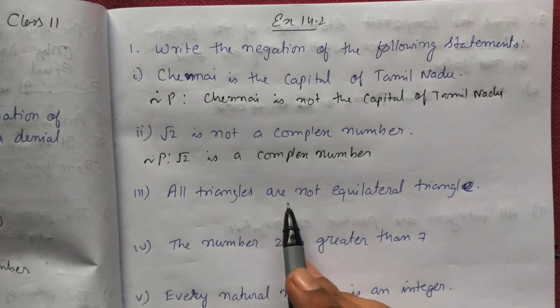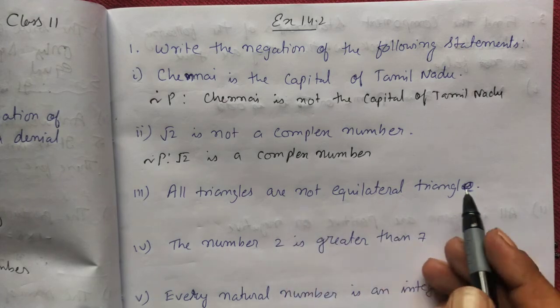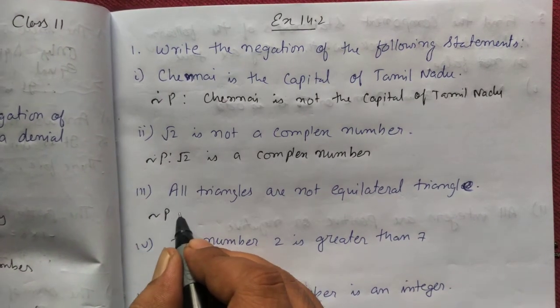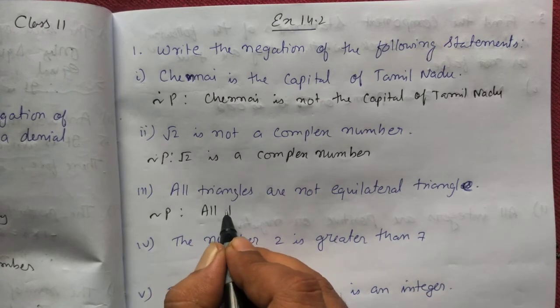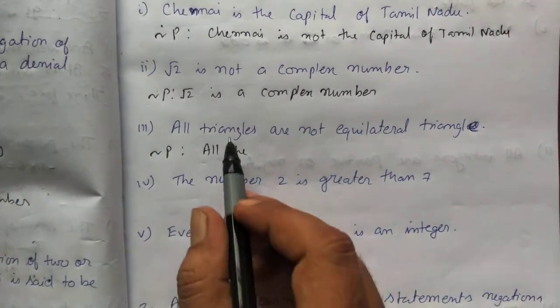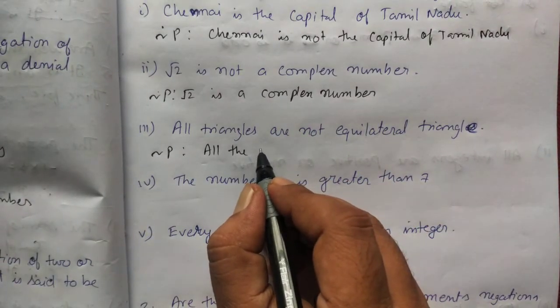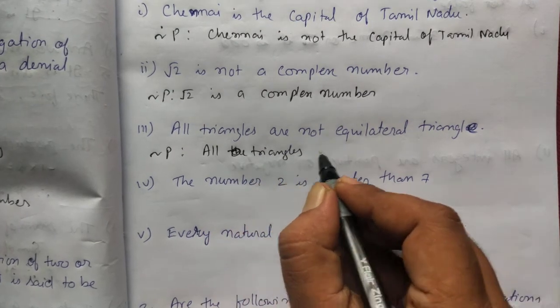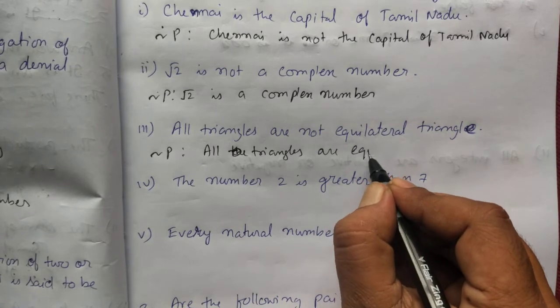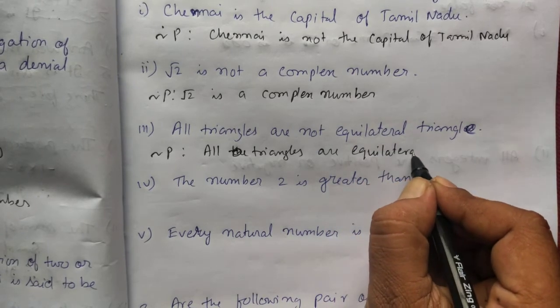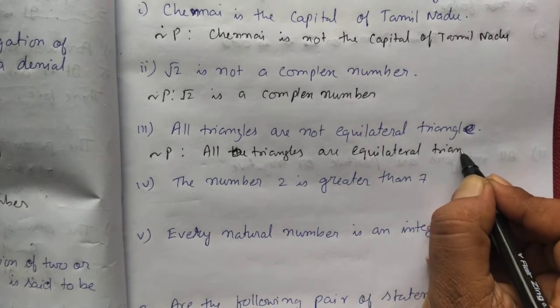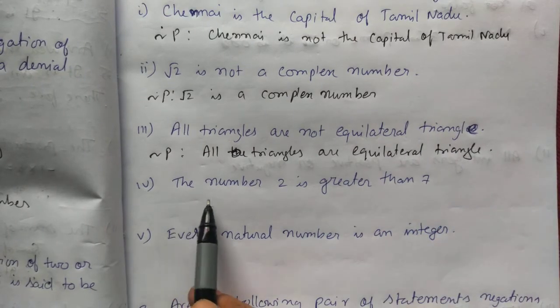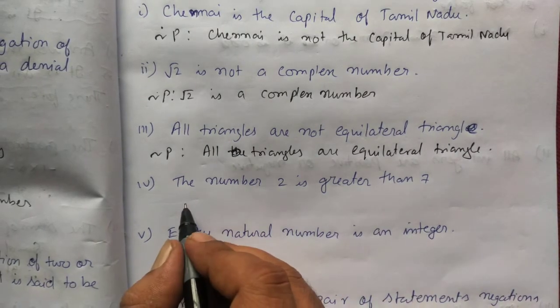"All the triangles are not equilateral triangles", so the negation will be: all the triangles are equilateral triangles. We have to write the opposite of whatever statement is given. Next, the number 2 is greater than 7.